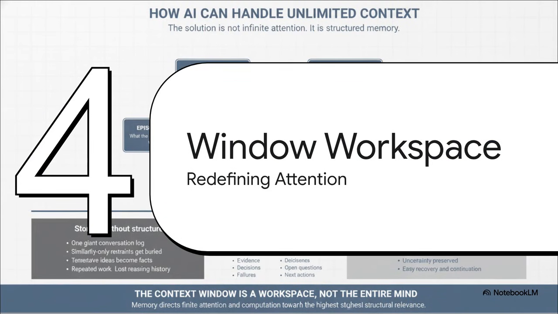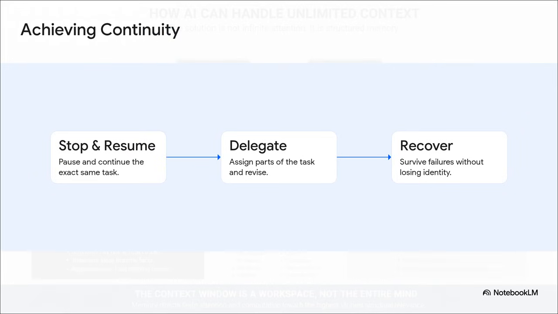All right, that brings us to our final section, the context window workspace. It is time we completely redefine what attention actually means for an AI. So, here is the real payoff. When you combine structured objects with a proper memory architecture, you get something infinitely more powerful than just a really big context window. You achieve true, unbreakable continuity. The system can stop, resume, delegate, revise, and recover.